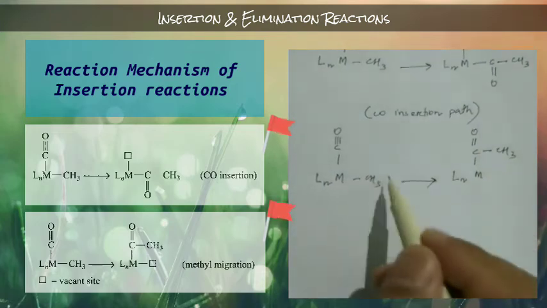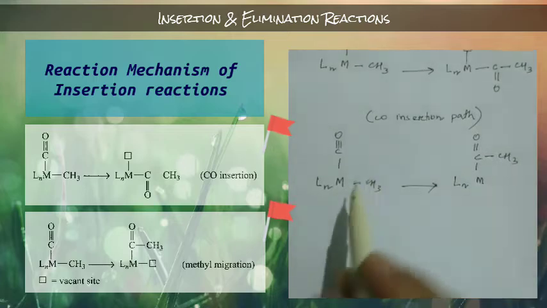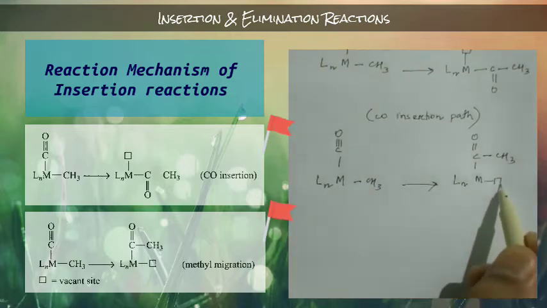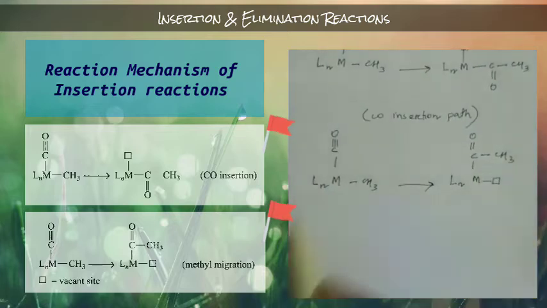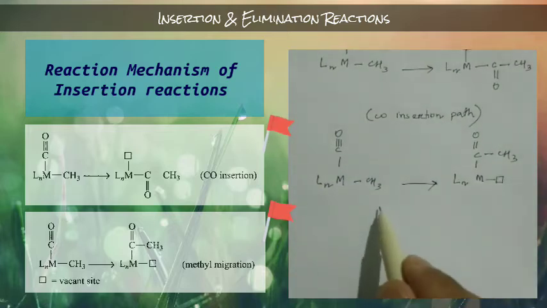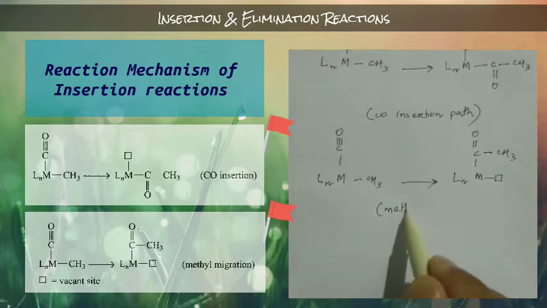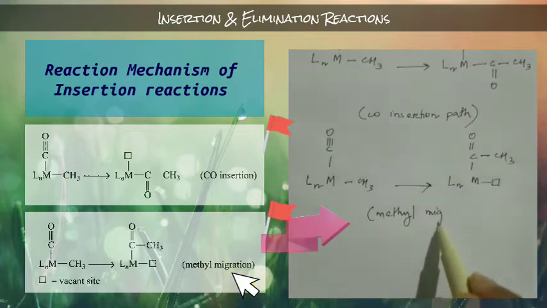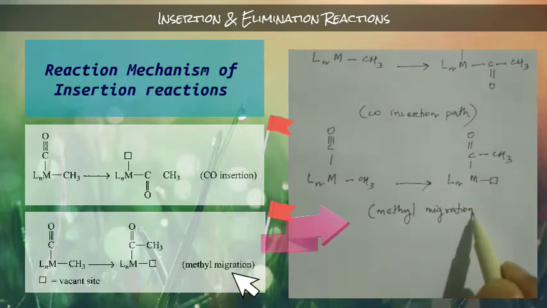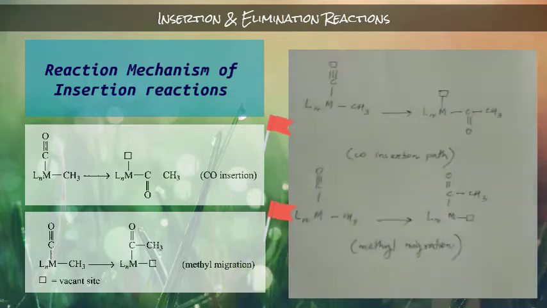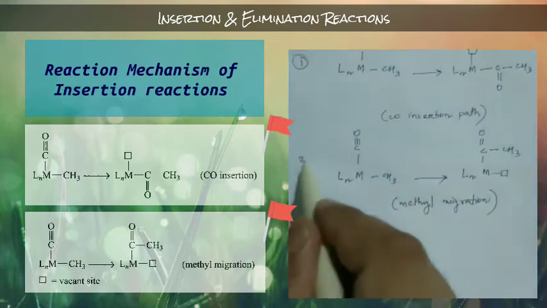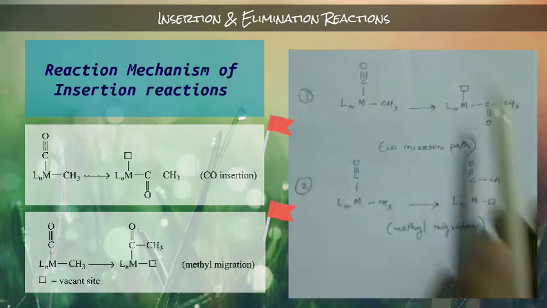Okay, so here when this CH3 leaves, that means this metal and carbon bond is going to break, and a vacant site is going to be created. And this second part is known as methyl migration. So now we have two parts: this is one, and this is two.